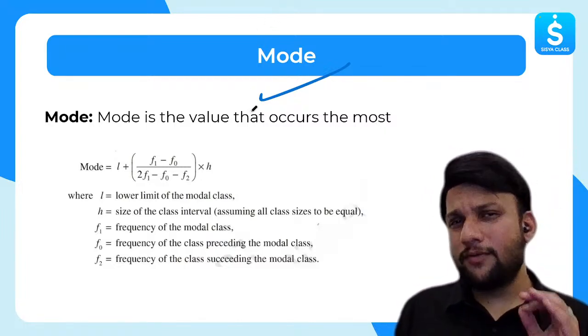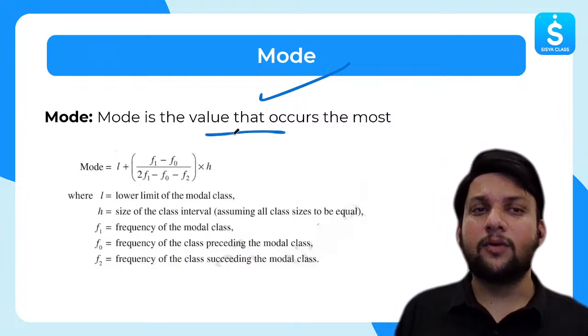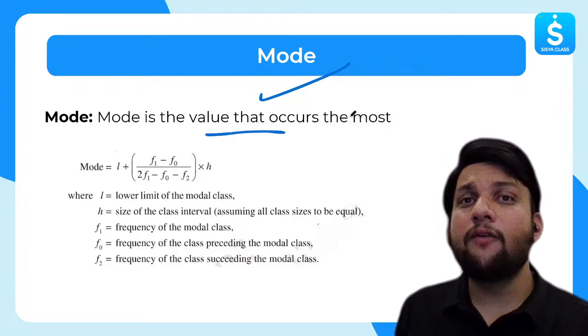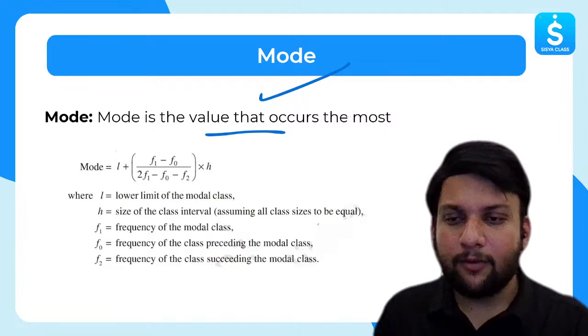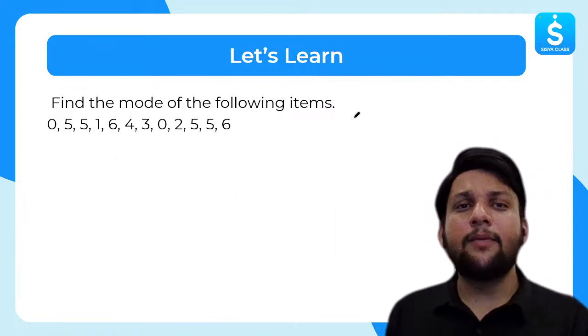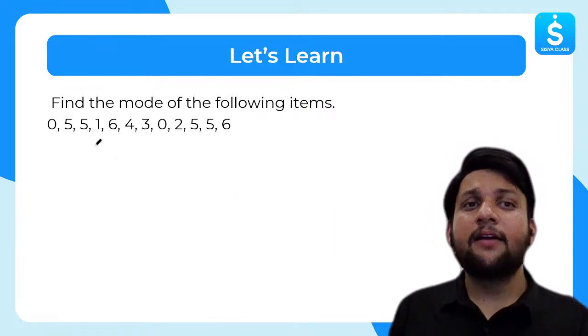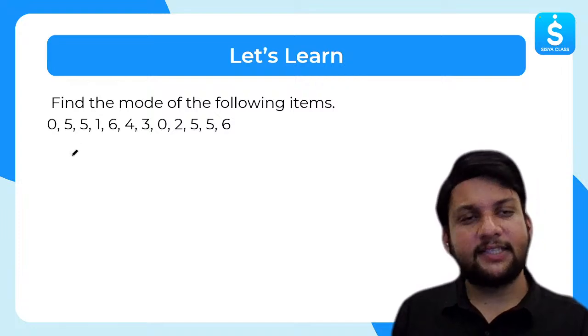Now mode. What is the mode? Mode is the value that occurs the most. Right. For discrete values, how will you remember how we'll do it? Okay, let's do one example to understand this. We have to find the mode of the following items. How will I do this? First thing first, I have to arrange it in ascending order.